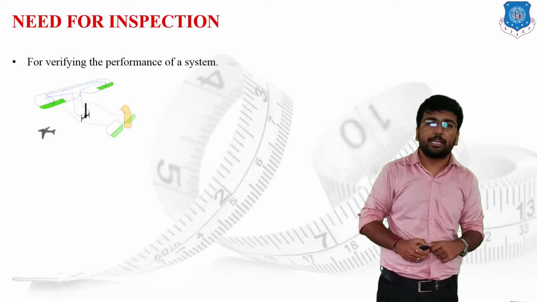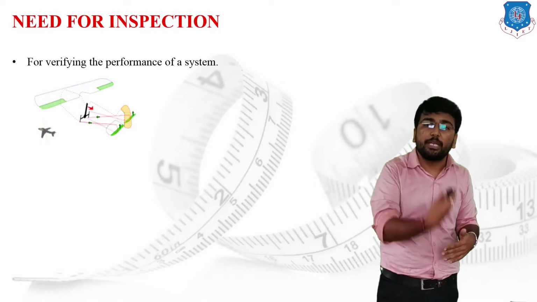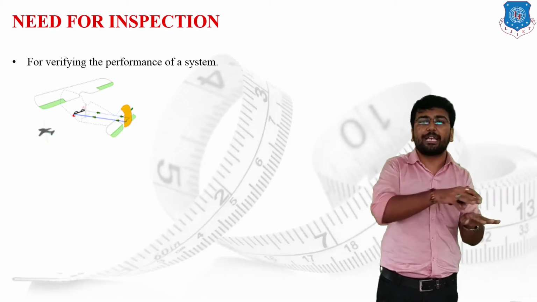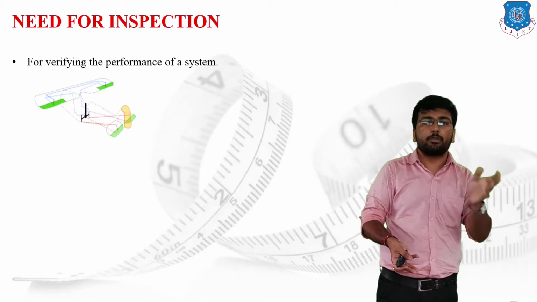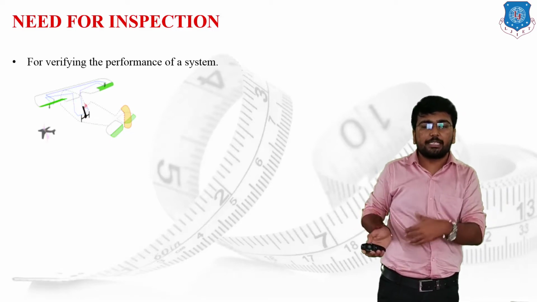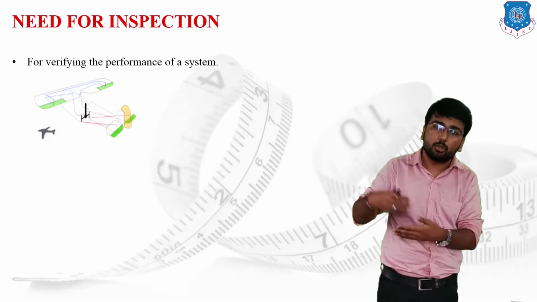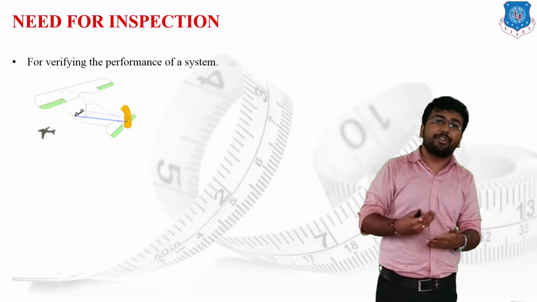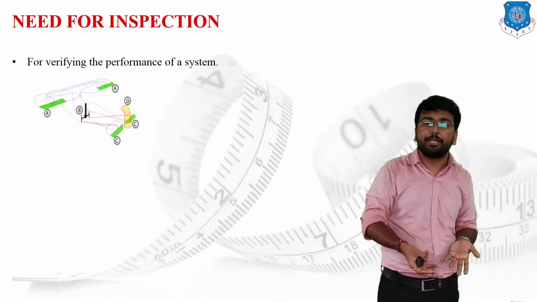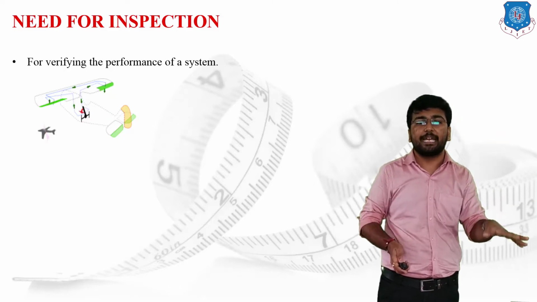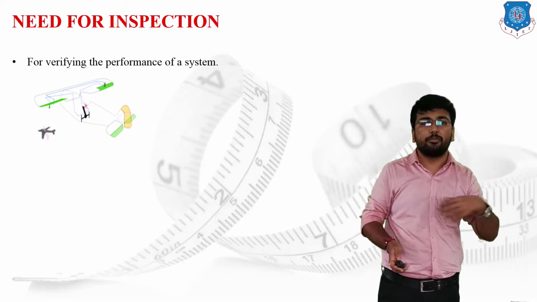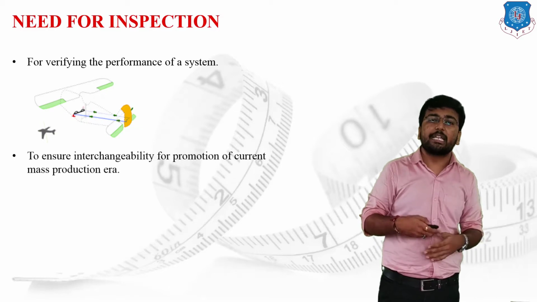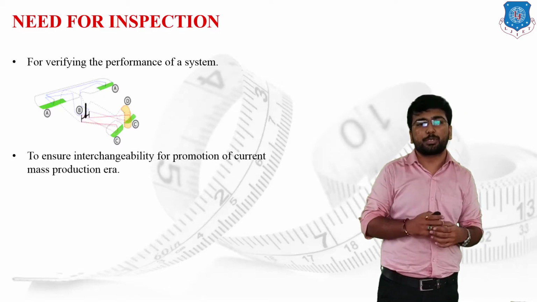In this particular figure, you can see we are supposed to check the performance of the gyroscopic effect of the given airplane. If I have to check whether the aeroplane is moving as per the gyroscopic effect which we have designed for it, and whether it will satisfy the particular condition or not, then we are going to use inspection. By inspecting the plane with the gyroscopic parameters, we can check that whatever system has been designed will perform its original performance, or we can say we verify that performance.